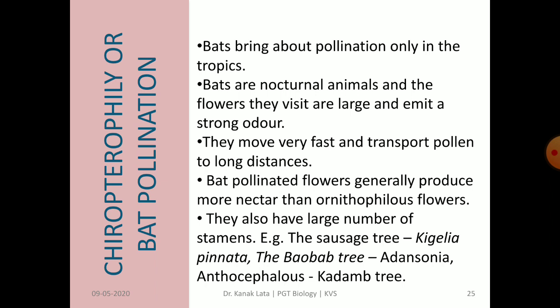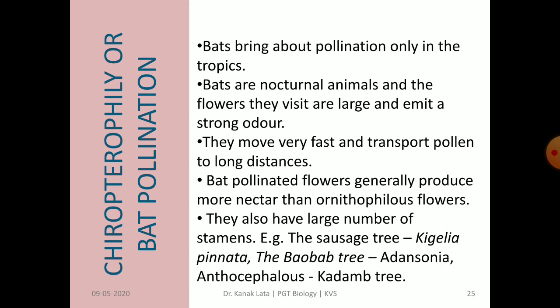Next one is about cheiropterophily or bat pollination. This type of pollination takes place only in tropical region. Bats are nocturnal and they visit the flowers which are very large and having strong smell.